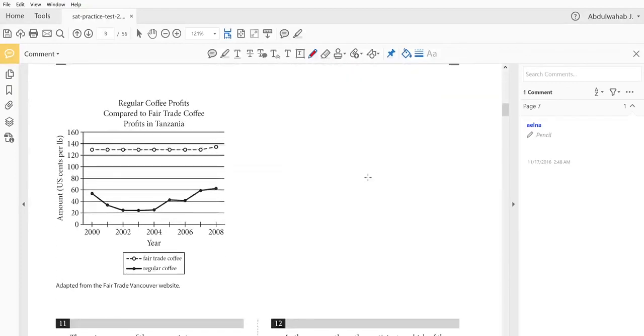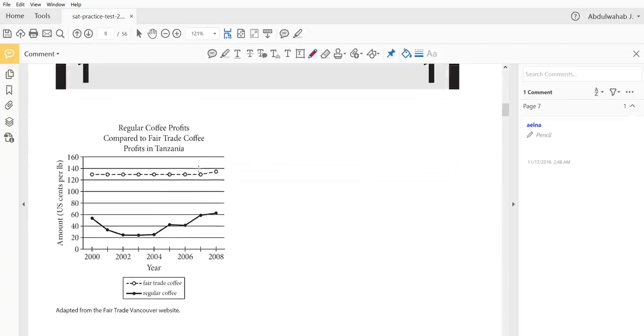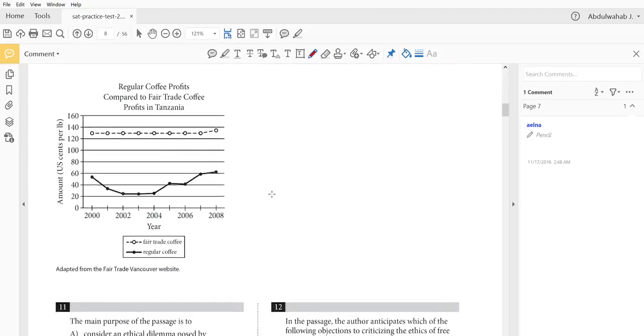So that's the end of the text, and now we have a graph. If you take a look at the graph, it says regular coffee profits compared to fair trade coffee profits in Tanzania. So we have year 2000 to 2008, amount in US cents per pound. So this is about how much money was made from coffee from 2000 to 2008, from 20 to 160 cents per pound. The dashed line with the empty small circles refers to fair trade coffee,